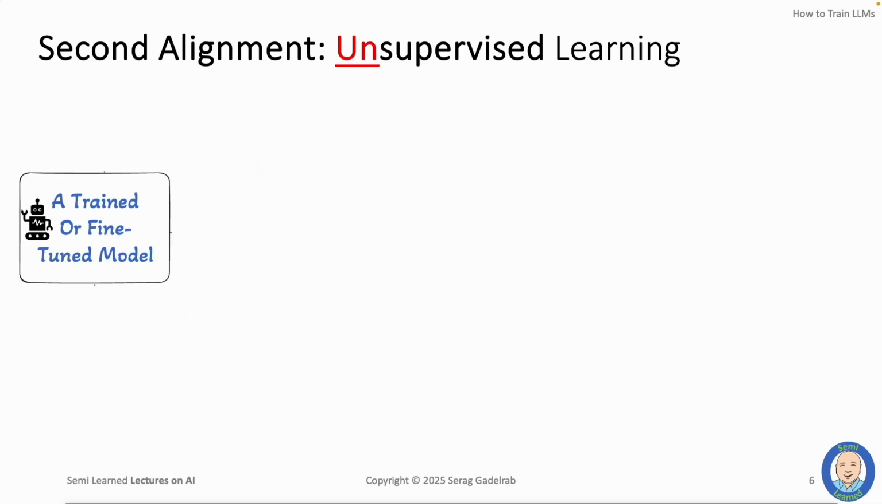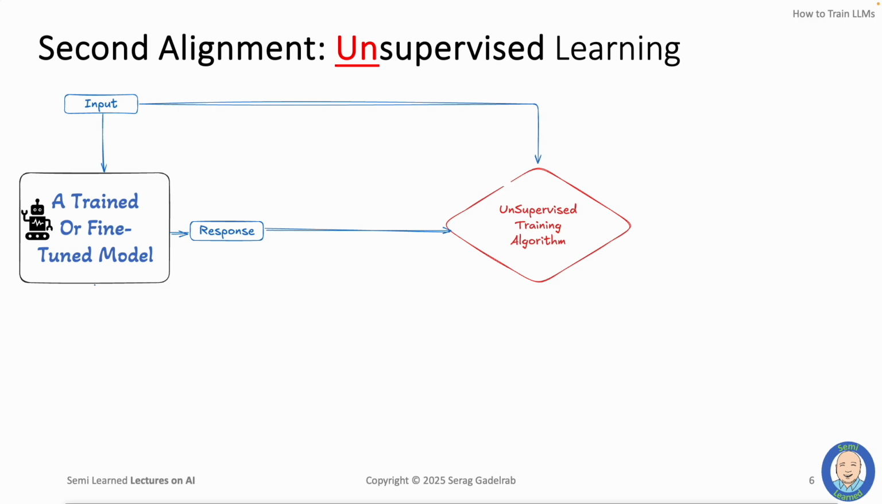Now, to reduce these unwanted effects and to make the model more aligned to the expectations of humans, we use the unimaginatively named unsupervised learning algorithm. Now, here's how it works. We take the previously trained or fine-tuned model and we present it with a sequence of inputs, just like we did before, and we let this model generate a response, which is then fed to the unsupervised learning algorithm along with the input that the model saw, which is a slight variation to what we did in supervised learning.